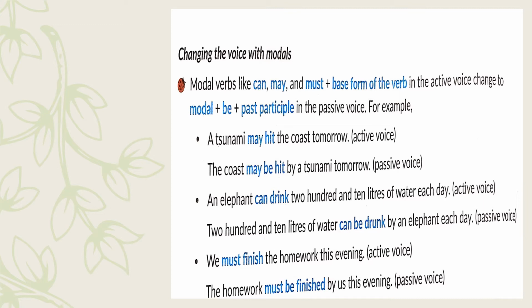Look at another example. We must finish the homework this evening. It is an active voice because we, being the subject, is doing an action. Now, first thing, we will make the object into subject. The homework must. We'll copy the modal as it is. We will introduce a new word be, and the verb finish will become the past participle of the same verb. So it becomes finished. The homework must be finished by us this evening. Now this has been transformed into passive voice.